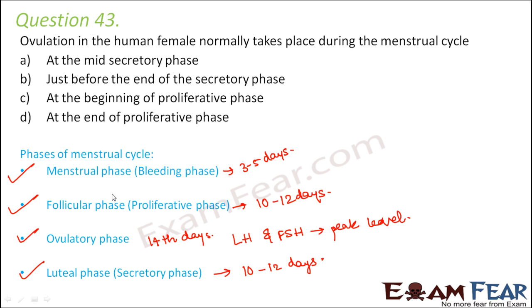So we have to understand when ovulation takes place. So ovulatory phase is here. Ovulatory phase is basically after the proliferative phase and before the secretory phase. So in this case, which would be the right option? So it is at the end of proliferative phase.